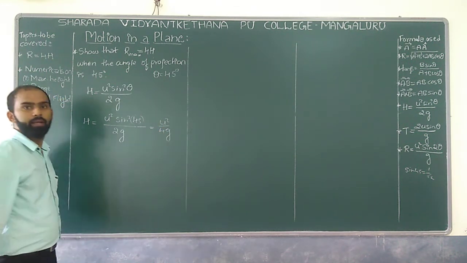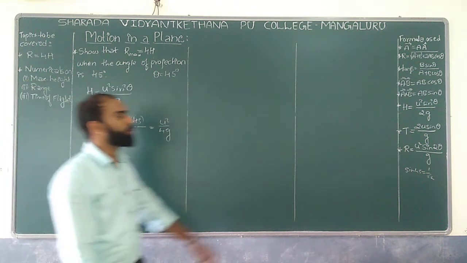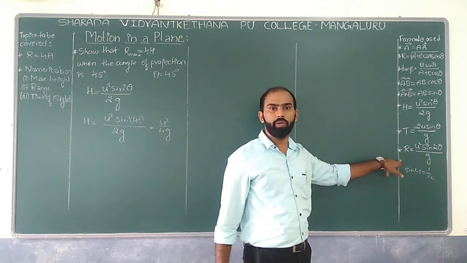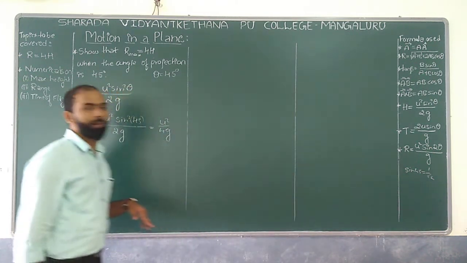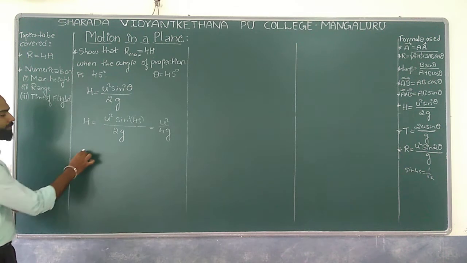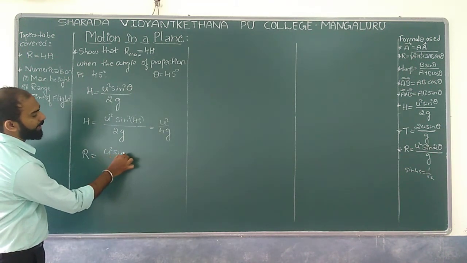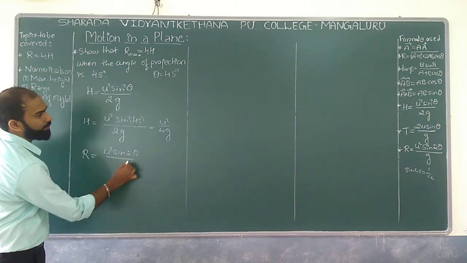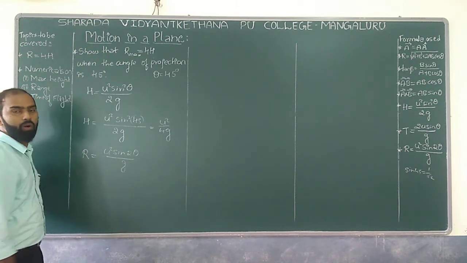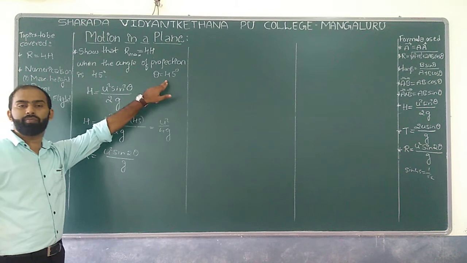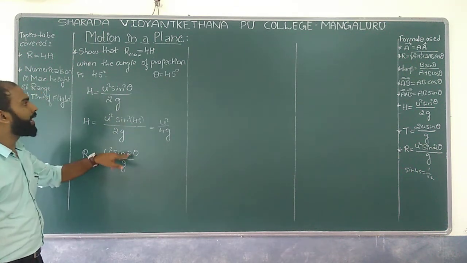Now consider the maximum range. We have the relation for range, that is R equal to u square sin 2 theta divided by g. Now apply the same 45 degree angle.